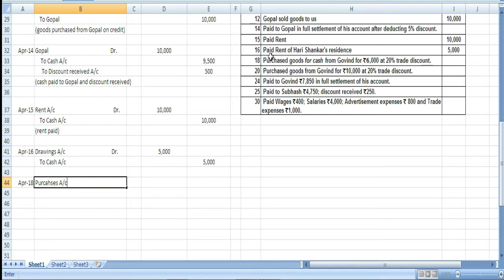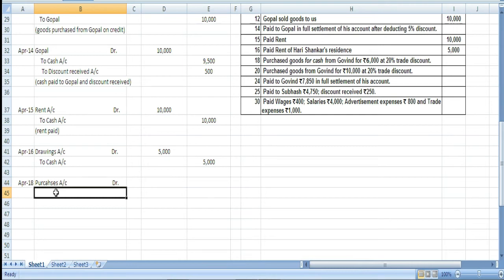So, we will write here purchase account debit, because purchase is a nominal account which has to be debited because it is an expense, and we will write here to cash. Why?